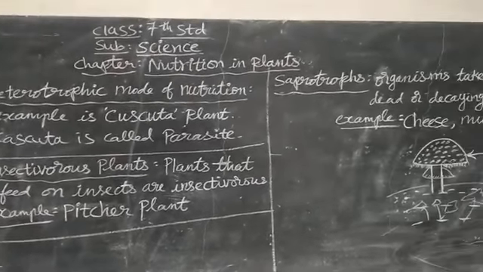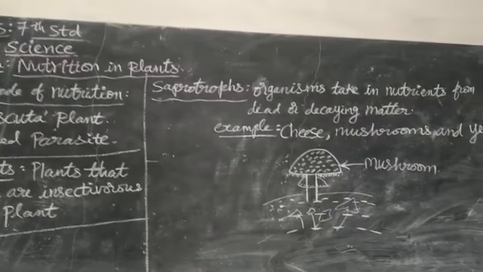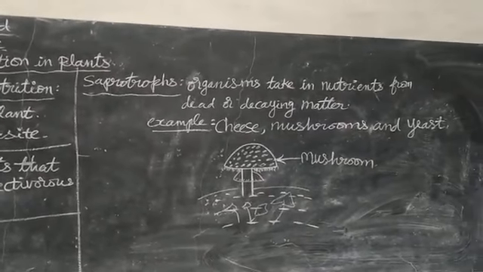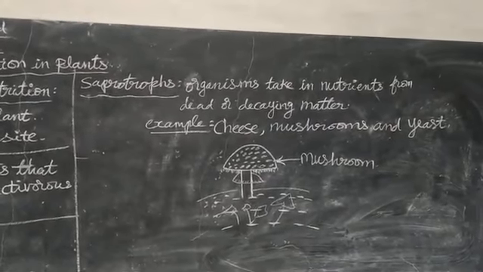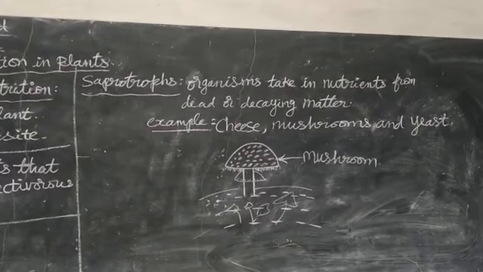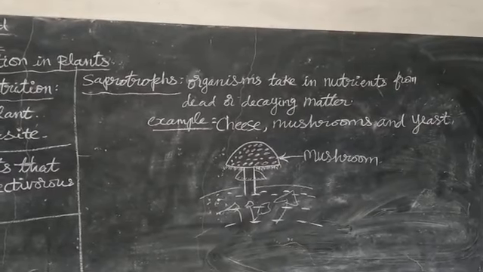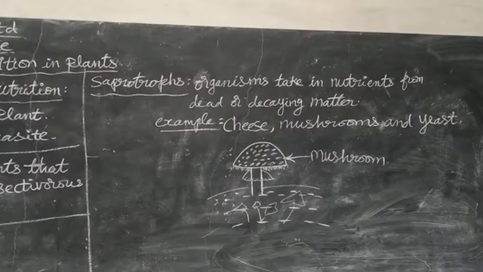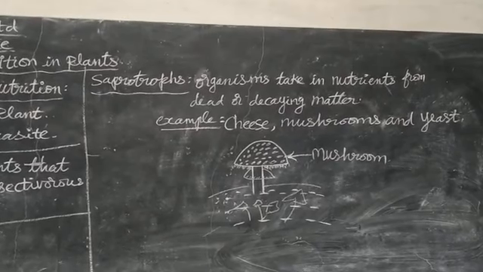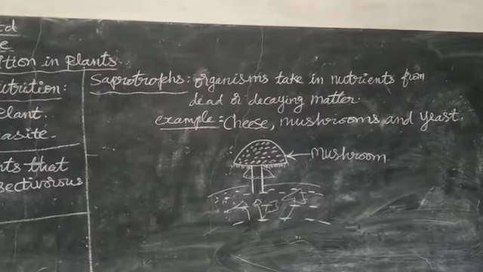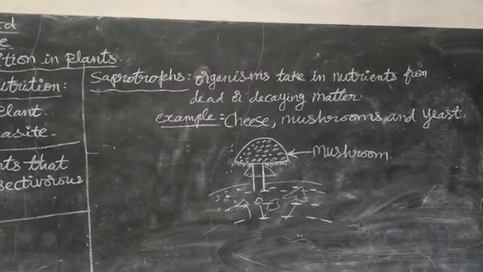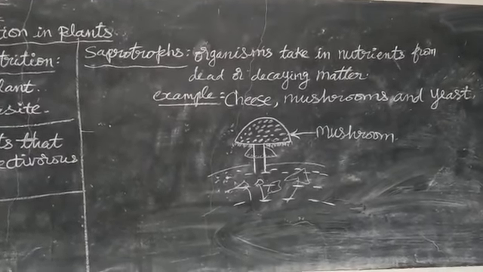Next, saprophytes. Saprophytes are nothing but they grow on dead and decaying matter. Such organisms are called saprotrophs. Organisms that take in nutrients from dead or decaying matter are called saprotrophs.